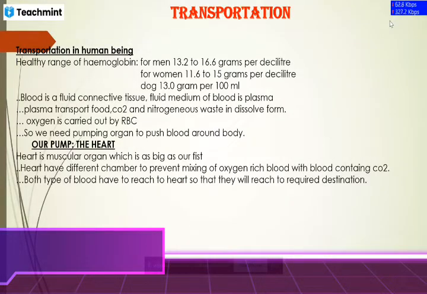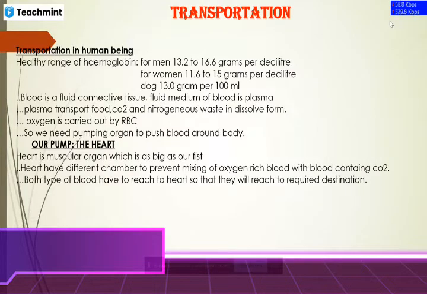In a similar way, in our body too there is a system, basically a pump, that we know as the heart. Basically this is a pumping organ that pushes the blood around the body in a systematic way.